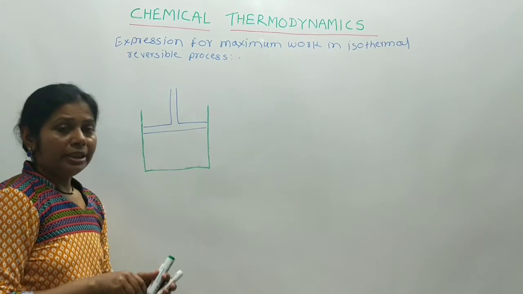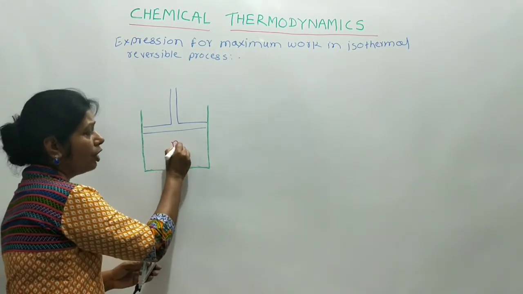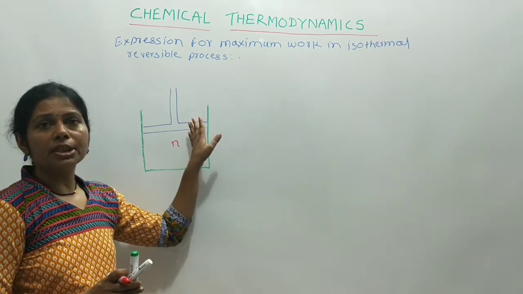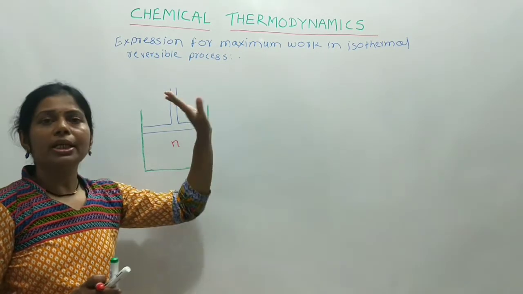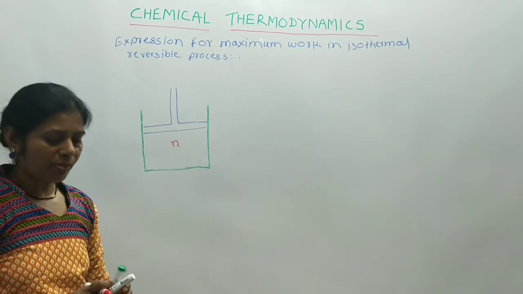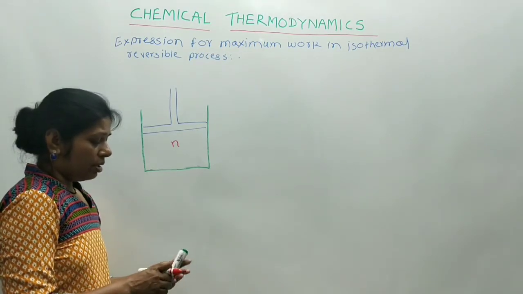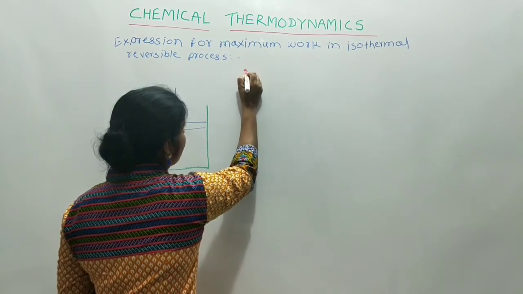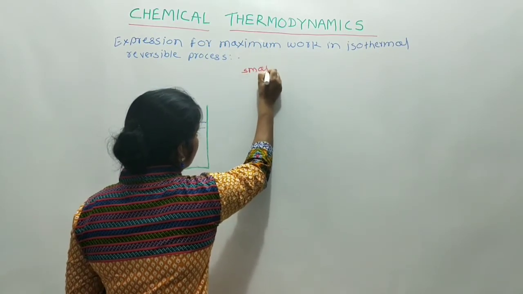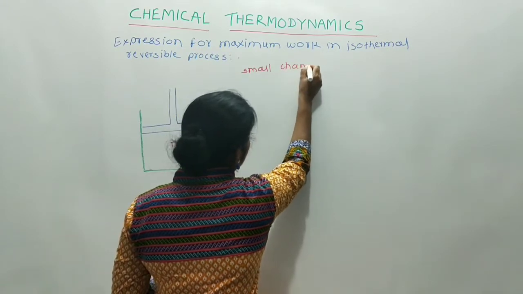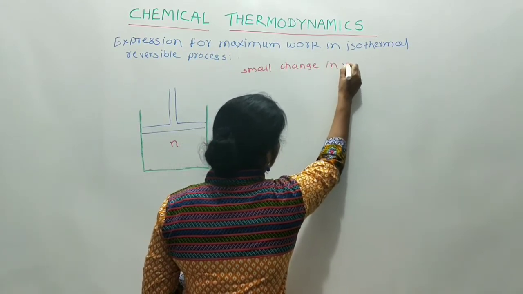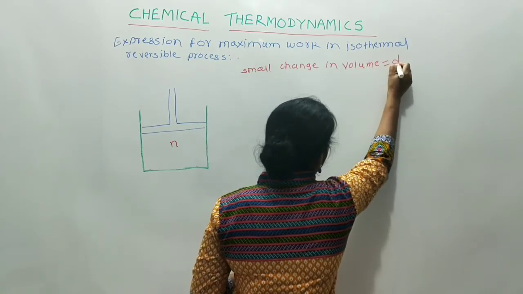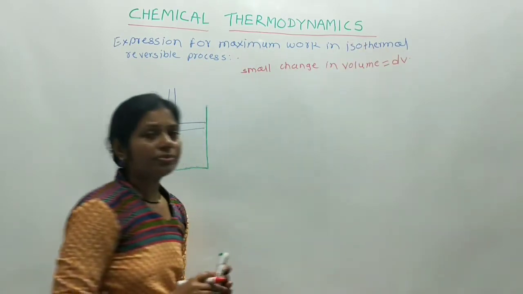Now N moles of gas are enclosed in a cylinder fitted with a weightless and frictionless movable piston having area of cross section A. Now the small change in volume is dV.